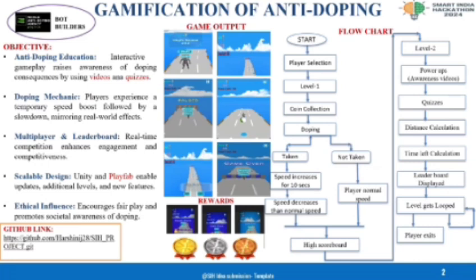If the player takes the dope, the speed of the player increases for 10 seconds. After 10 seconds, the speed decreases below the player's normal speed. If the player does not take the dope, the player can run with their actual speed. Level 1 ends based on the timing criteria. When the time limit is reached, level 1 ends.